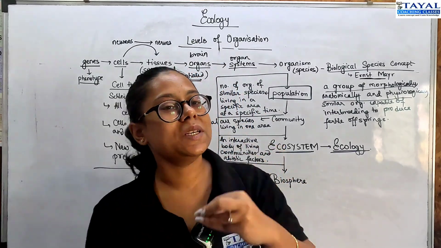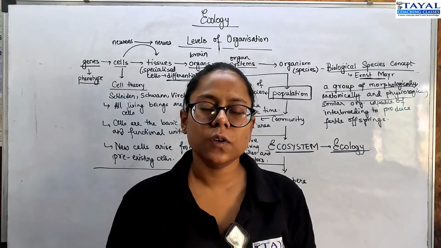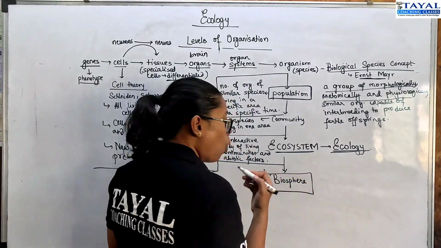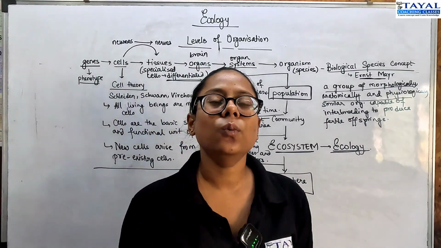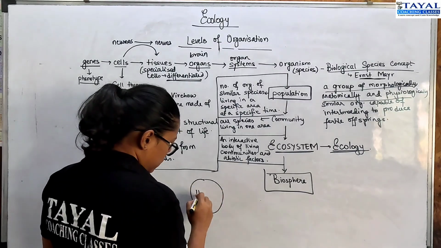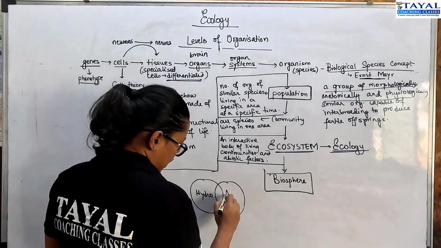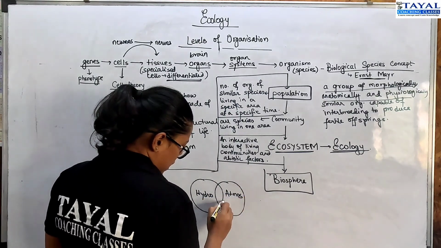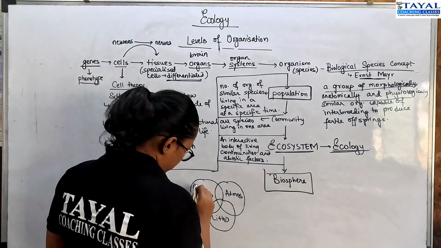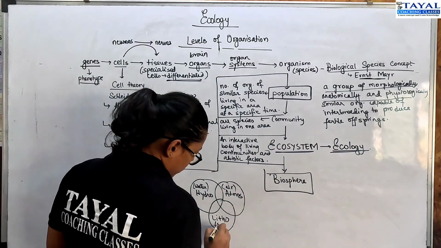When we study ecosystem in detail, that is the subject that we call ecology, which we will be discussing in the further coming videos. Now, what is then biosphere? All ecosystems on earth together will form the biosphere. So, I am sure you know this concept. Earth has a hydrosphere, right? An atmosphere and a lithosphere. So, hydro is water, atmos is air and litho is soil.